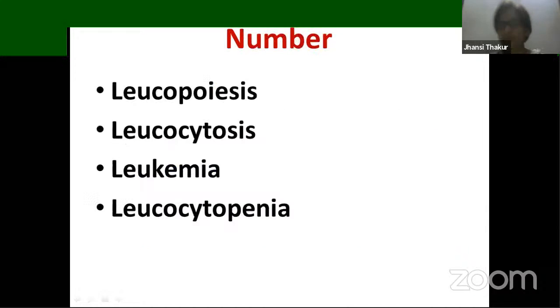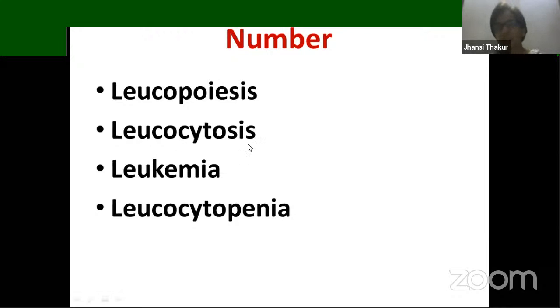Now, the number of WBCs. Yesterday we learned about RBC. Formation of the RBC was erythropoiesis. Here, formation of WBC is called leukopoiesis. WBCs help especially in protection of our body, which we have been learning since our 7th class onwards. So whenever there is a slight infection in your body, the number of WBCs actually increases, and that condition is called leukocytosis.